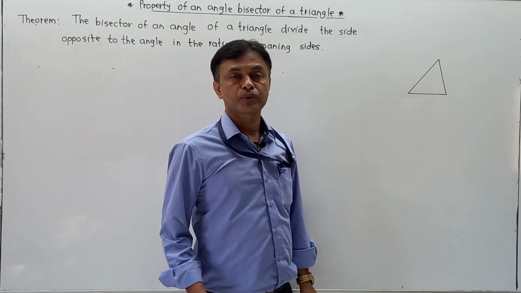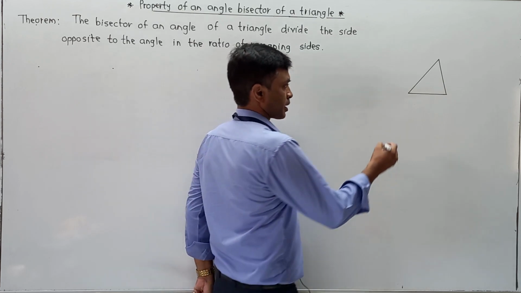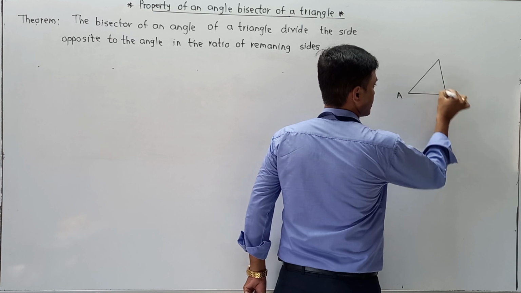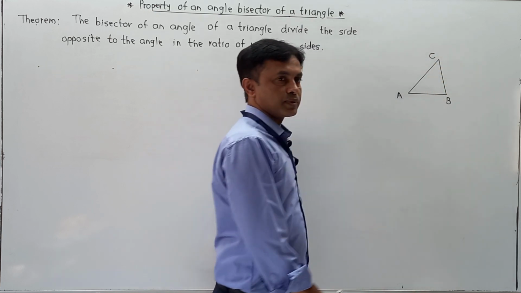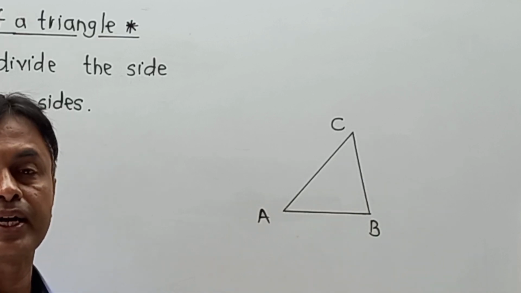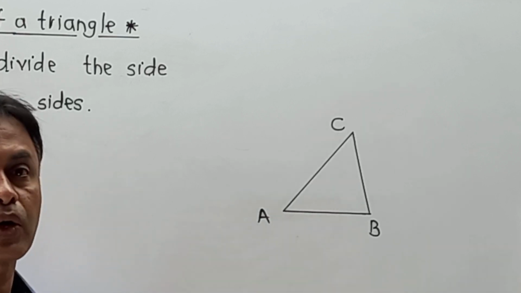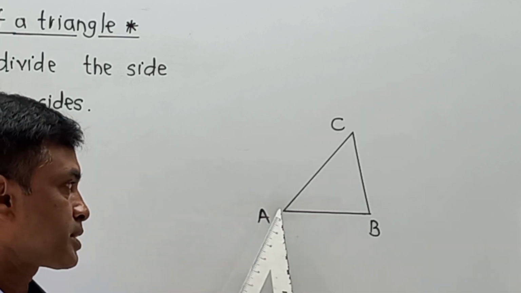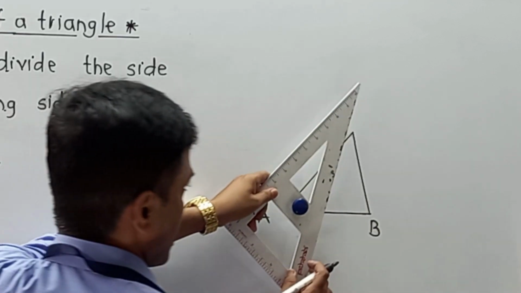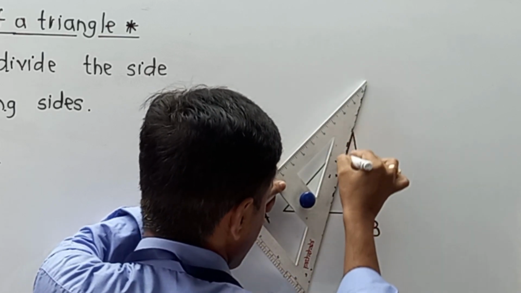Let us explain this statement from a diagrammatical point of view. I am going to indicate this diagram as triangle ABC. Any one of angle A, B or C has to be divided by an angle bisector. I am not going to complete the process of constructing the angle bisector, I am going to directly draw it. In triangle ABC, I am going to draw an angle bisector of angle C. Let us say this is the bisector.